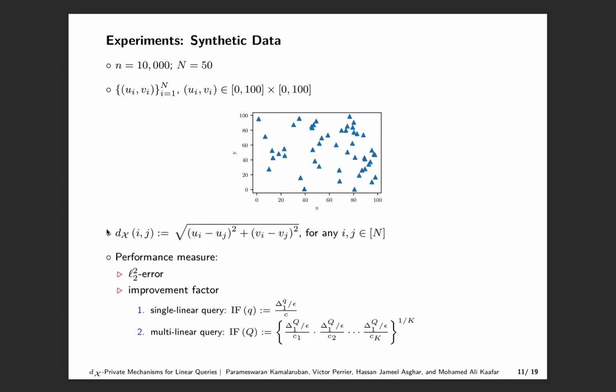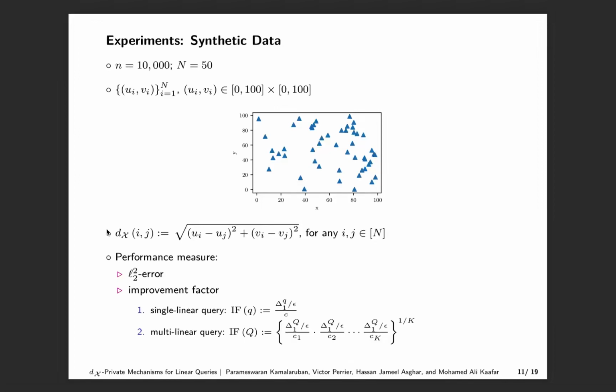In the experiments, we compare the performance of the standard epsilon differentially private Laplace mechanism, with epsilon equal to the minimum of all the pairwise dx privacy budgets, and our dx private Laplace mechanism. We generate a random dataset with 10,000 records and a data universe of size 50. We then randomly sample capital N distinct two-dimensional points ui, vi from a 100 by 100 grid and associate each point with an element i of the data universe. The sampled data universe elements are shown in the figure.